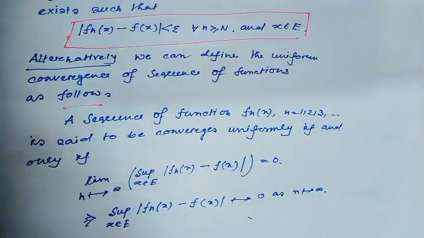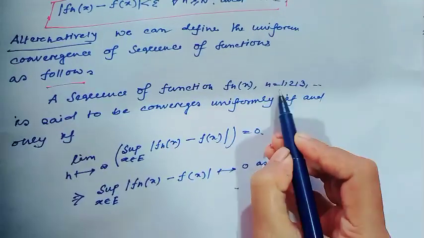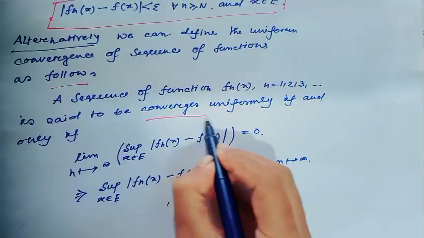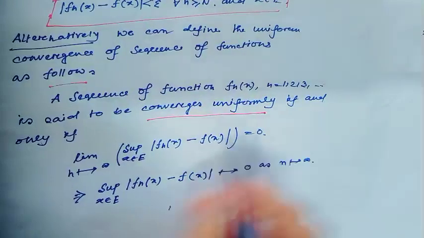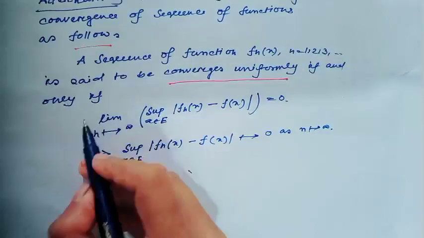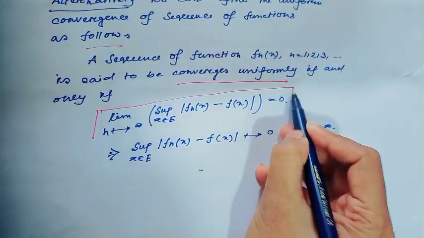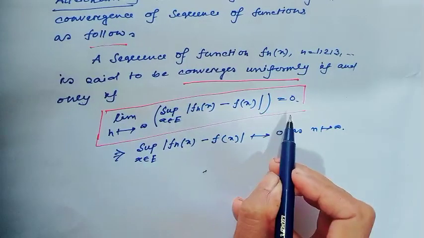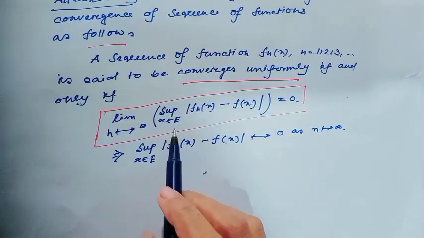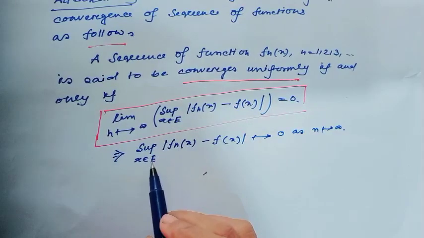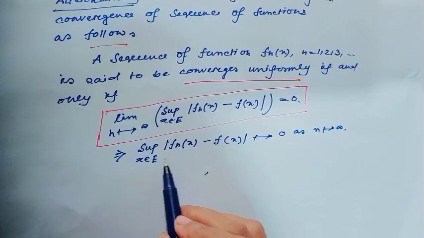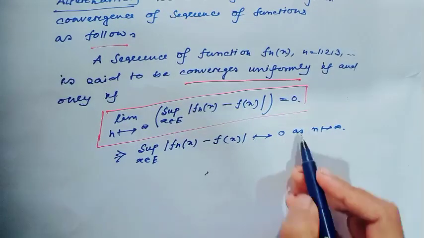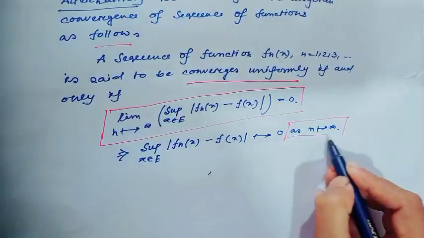A sequence of function f_n(x), where n equals 1, 2, 3 and so on, converges uniformly if and only if limit n tends to infinity of supremum over x belongs to E of the absolute value of f_n(x) minus f(x) equals 0. That implies the supremum of the absolute value of f_n(x) minus f(x) tends to 0 as n tends to infinity.